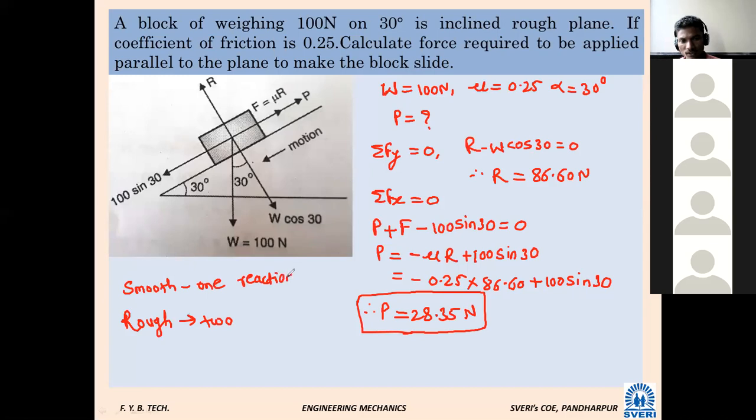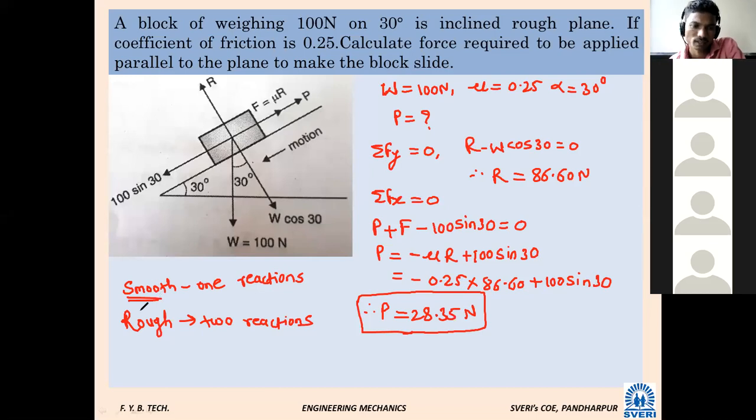In our cylinder and sphere problems, it was specifically mentioned that there is a smooth surface, which means there is only one reaction. Whenever the word rough is there, two reactions. Here also it is said rough, so in that case it is friction, and that's why two reactions.